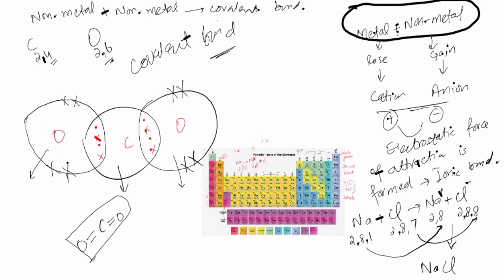But not all of these form the octet. Some are beyond the octet rule, meaning PCl5, BF3. They do not follow the octet rule. SO3 also does not obey the octet rule. These are the limitations of the octet rule, but mostly they follow the octet rule.